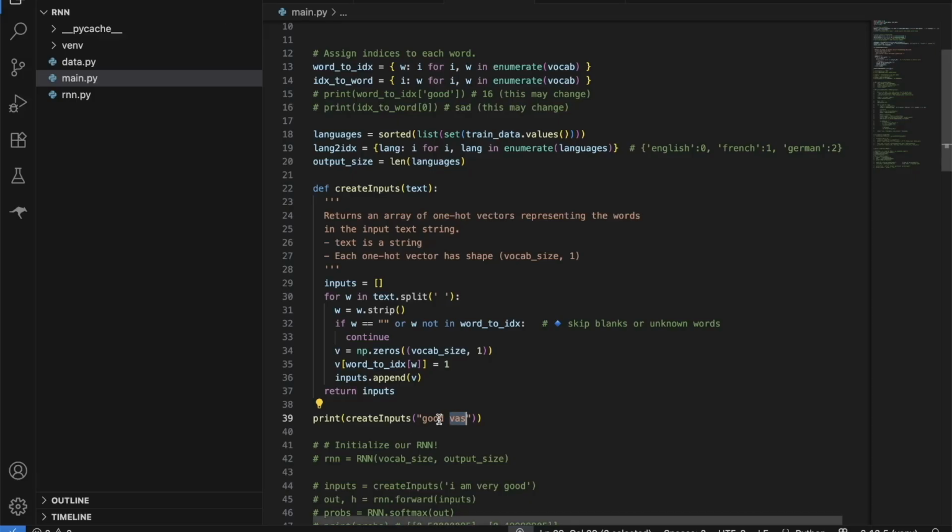So this is now another vector we have for the word was. Here again we will have 1 at one unique place. Let's look for it. Let me search for it, here it is. So here we have 1 and all the other places are filled with 0. This is the vector representing the unique word was. This is how we are creating our inputs, which will be passed into the RNN, and the RNN will get trained on them.